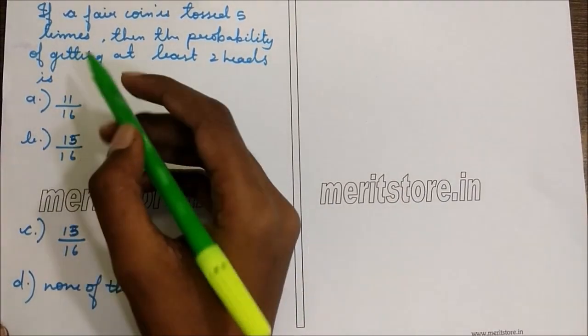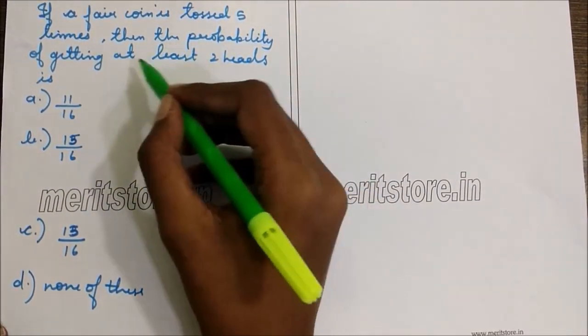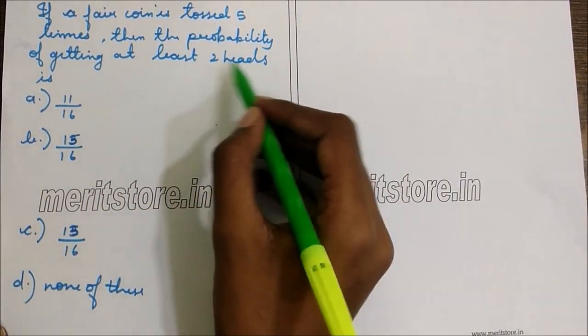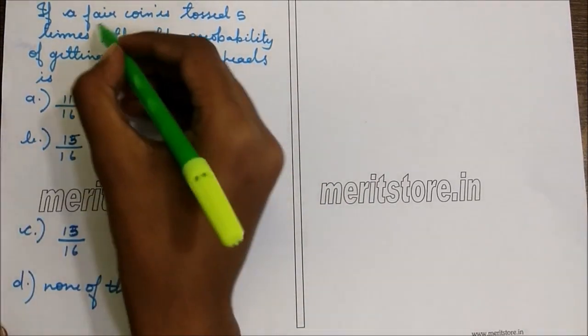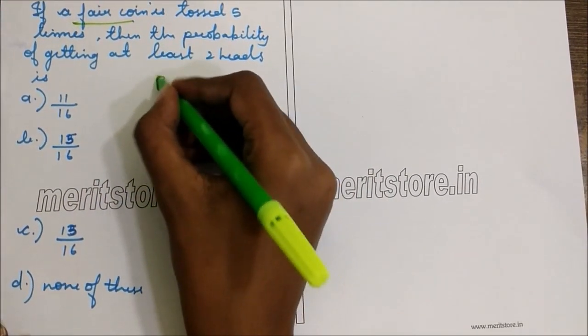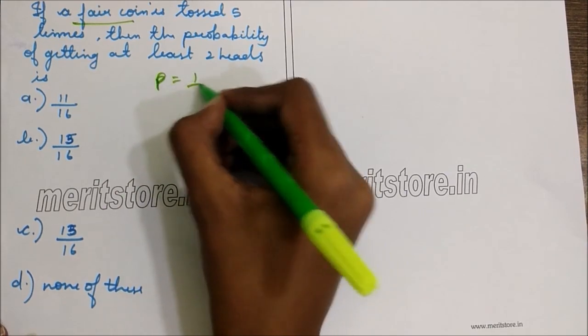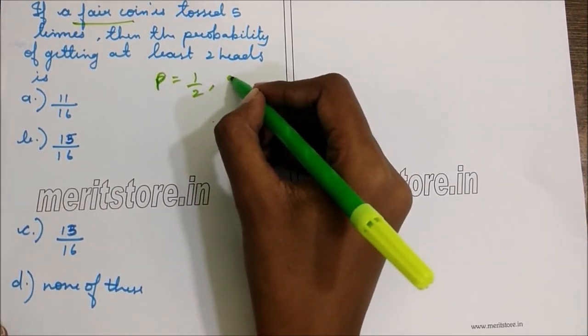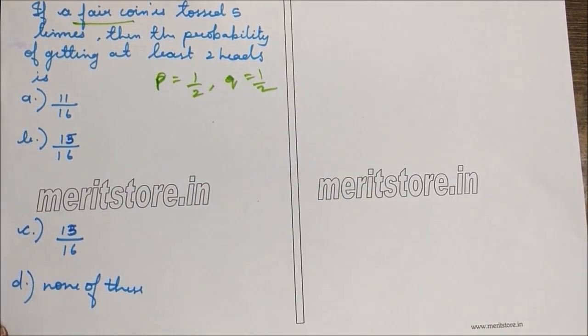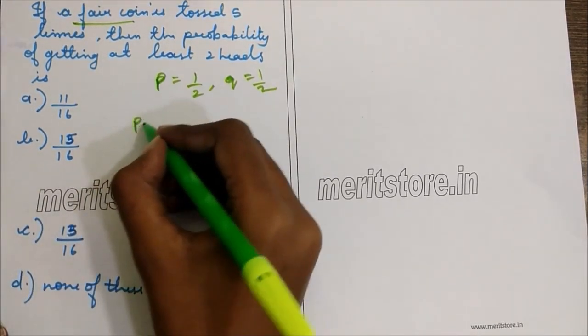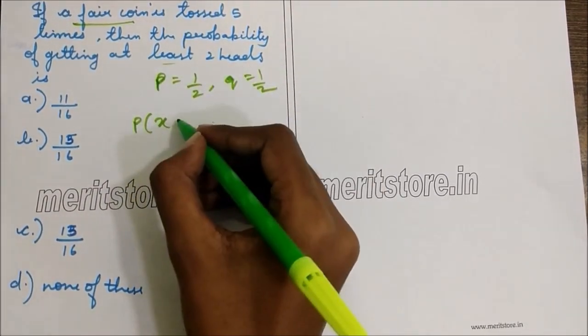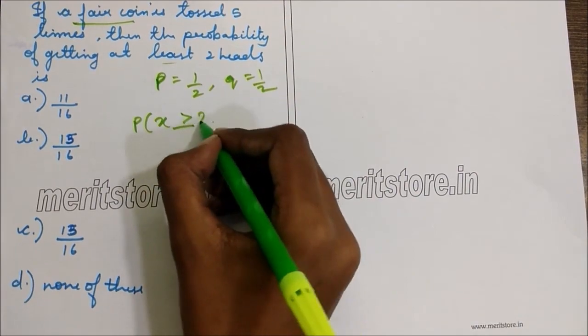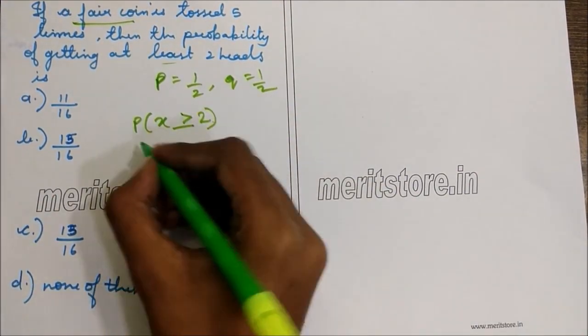Next question is, if a fair coin is tossed 5 times, then the probability of getting at least 2 heads is, now it is said that it is a fair coin. So we can say P, the probability of getting heads, is half and the probability of getting tails is half. So what we are supposed to find is P of x at least 2, so it will be greater than or equal to 2. N is 5.